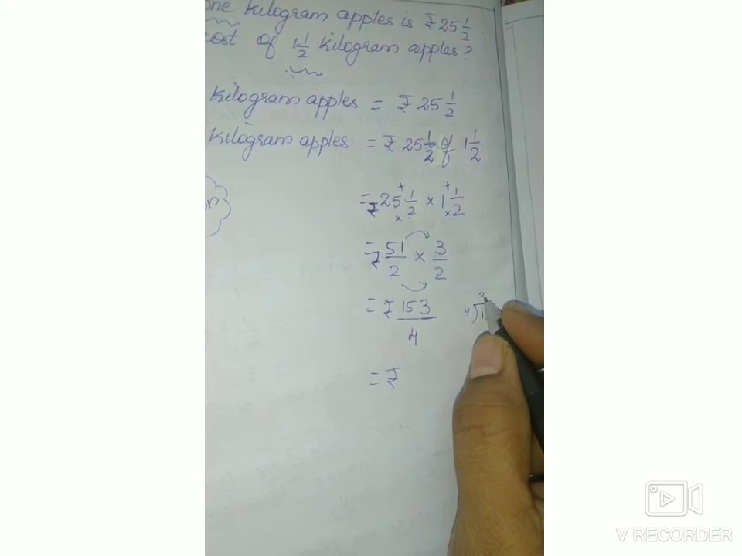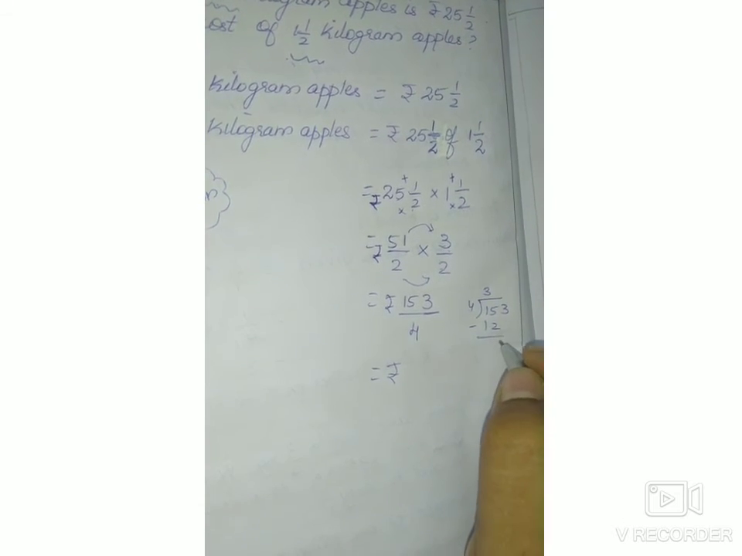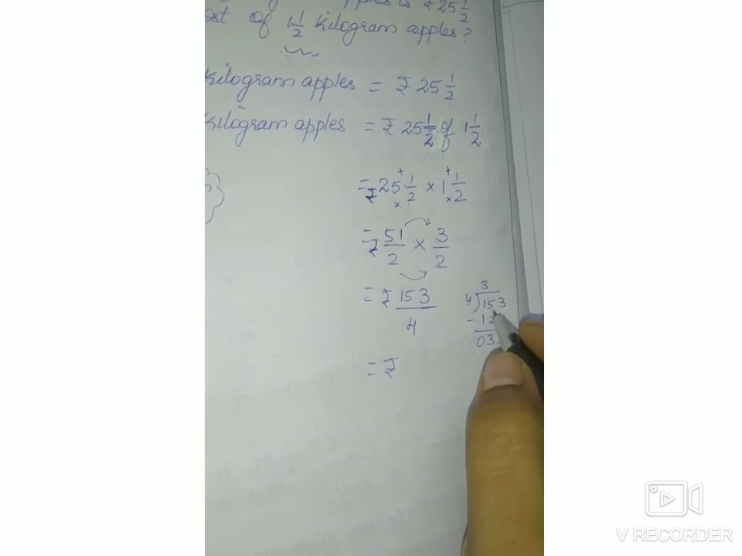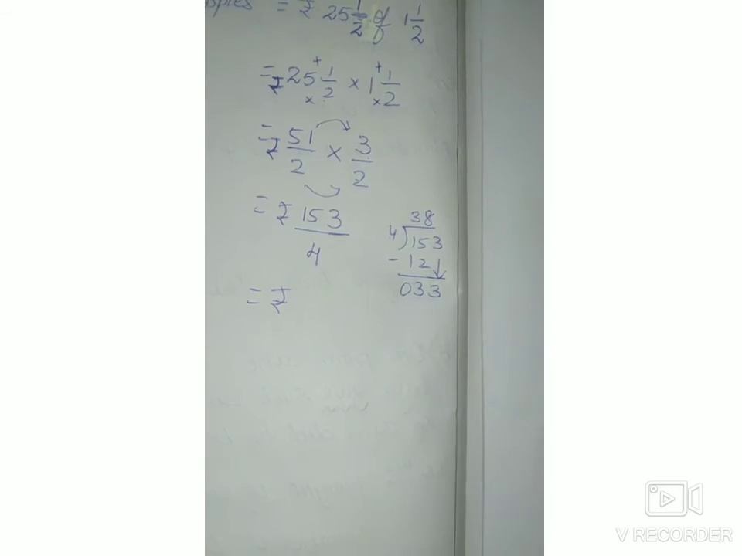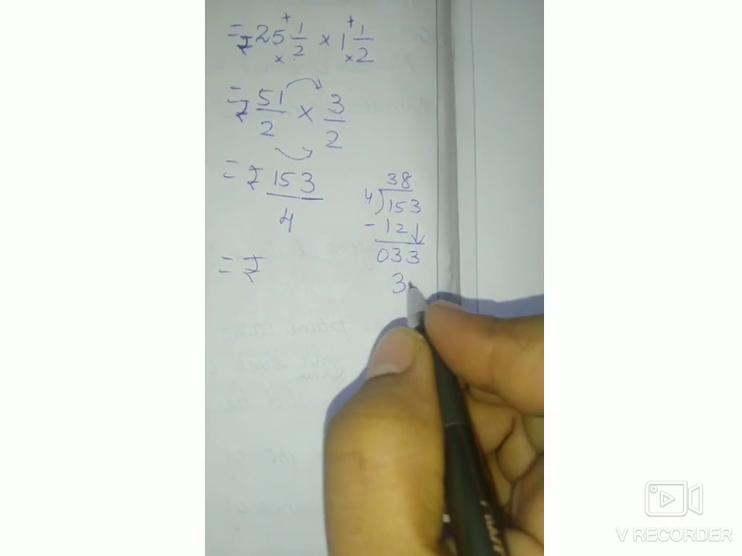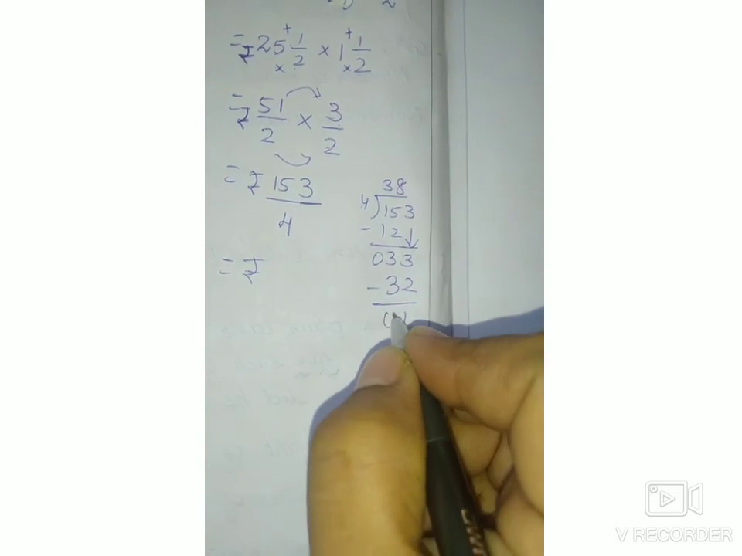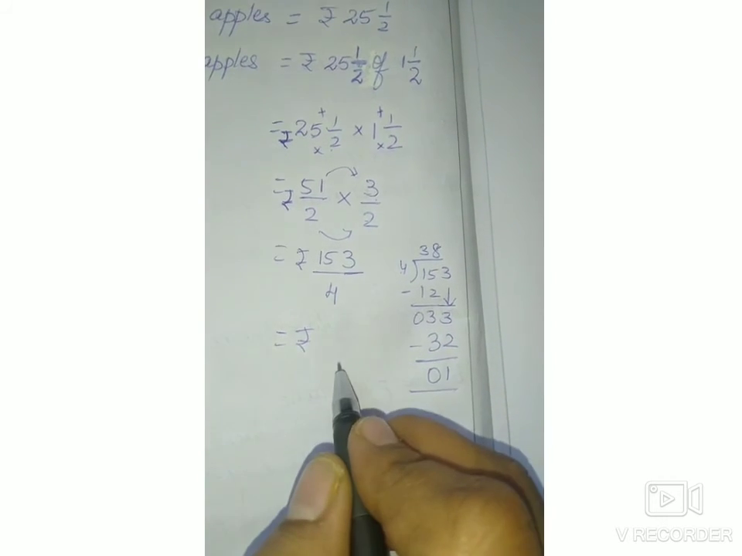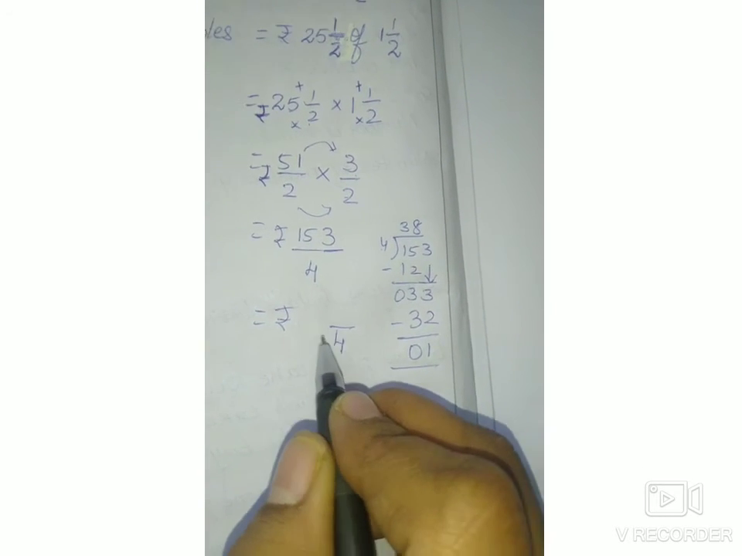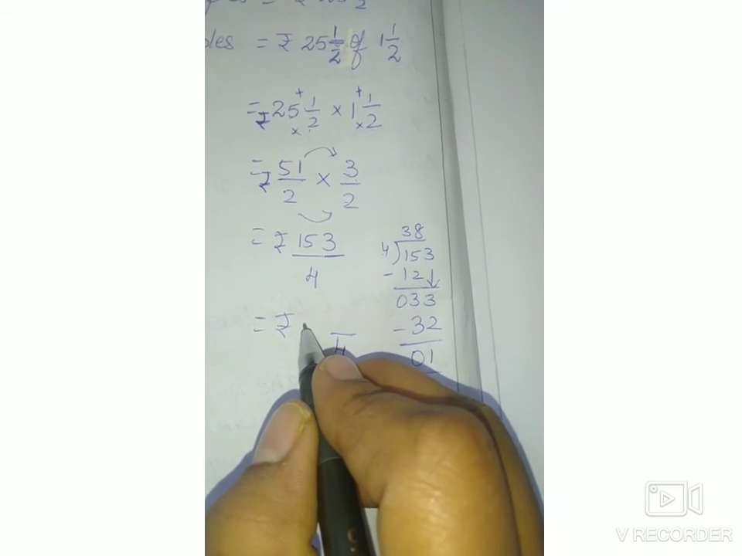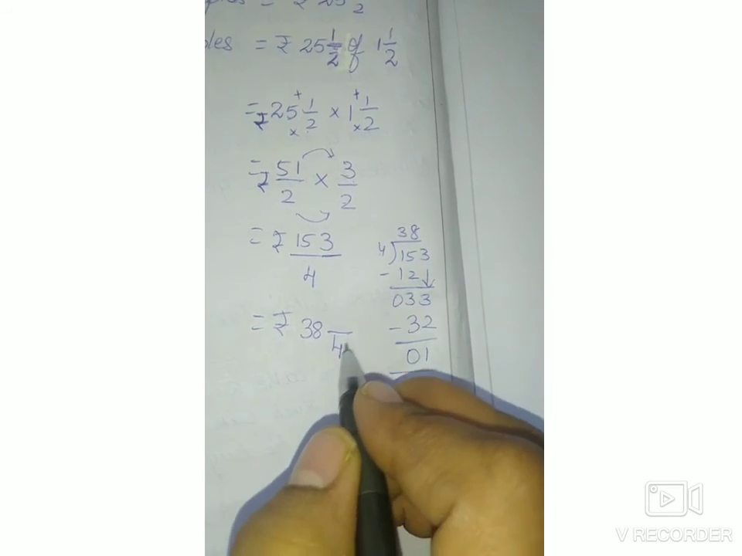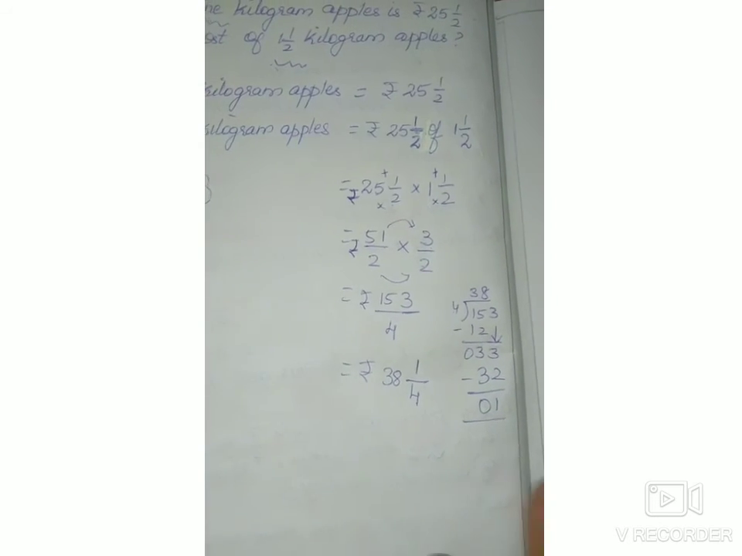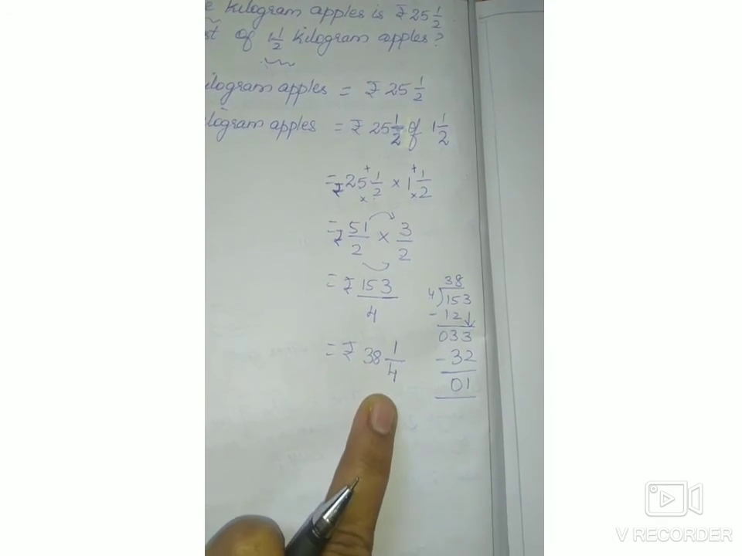4, how many is 15? 4 3s are 12. So 3 is the remainder. Bring this 3 down, 33. So 4 8s are 32. So the remainder is 1, children. Now, how will you write this? The denominator remains the same. So 4, how many is 153? 4 38s are 152, plus 1 becomes 153. So the cost of 1.5 kg apples is 38 rupees with quarter paise.